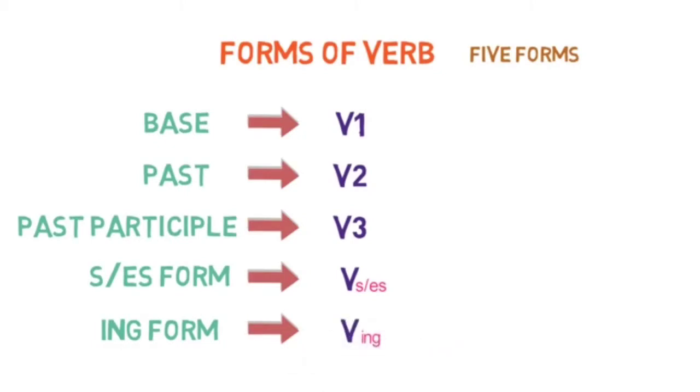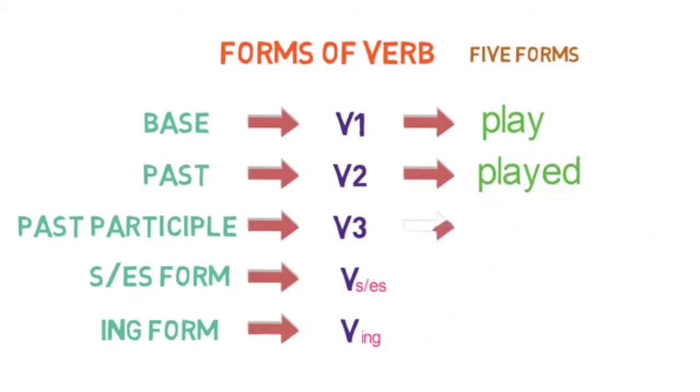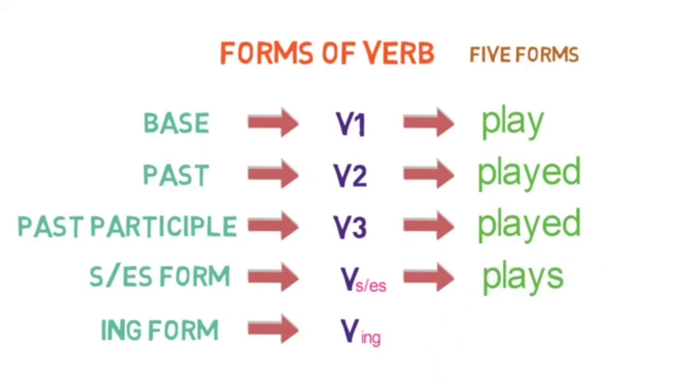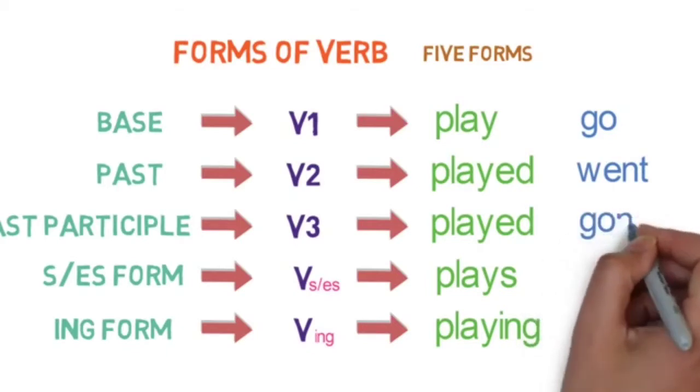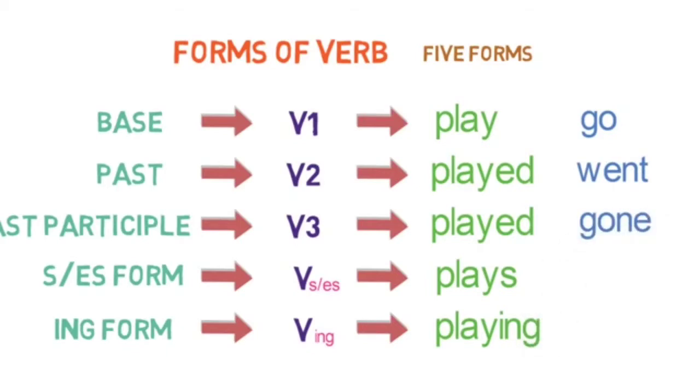Let's see an example for the verb play. The base form of the verb is play. The past form of the verb is played, and the past participle form is played. S or ES form is plays, and then ing form is playing. Let's see one more example with the verb go. The base form of the verb is go, and the past form is went. Past participle form is gone. S or ES form is goes, and finally the ing form is going.